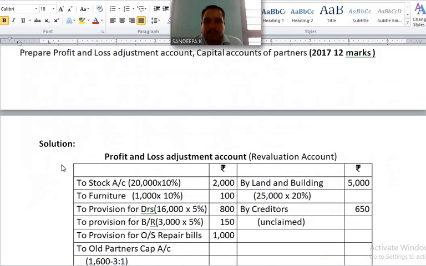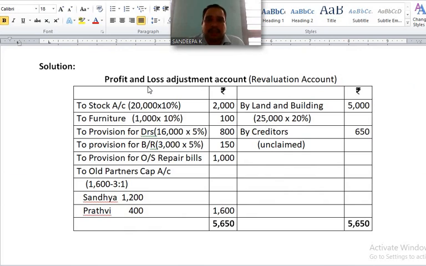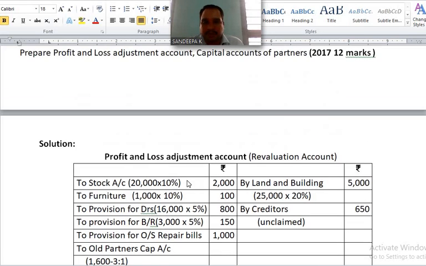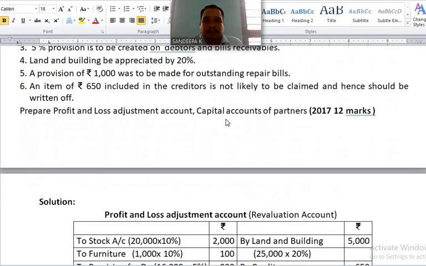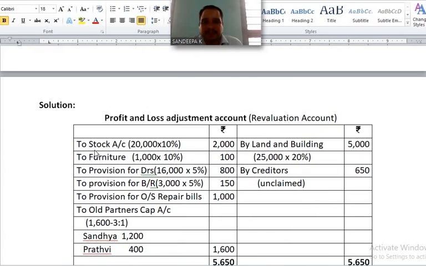Okay. Solution. In the middle of the page, write down profit and loss adjustment account. Write in bracket revaluation account. Draw necessary columns. Write down particulars, rupees, particulars, rupees. Okay. Record items relating to revaluation account. Please see point number 2. Stock and furniture and fixtures reduced by 10%. Okay. Recorded on debit side.